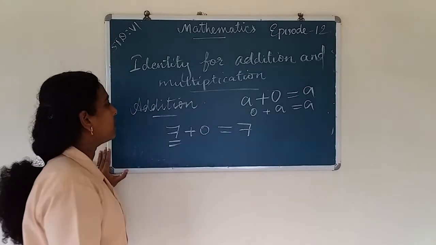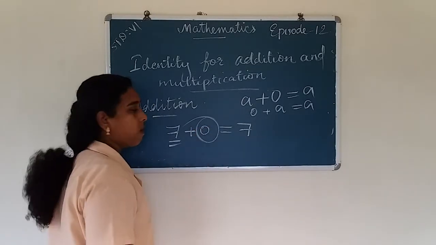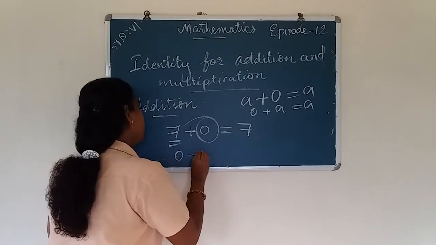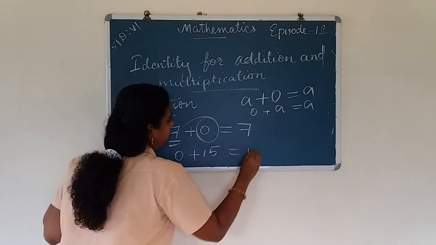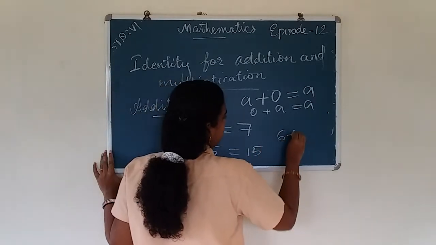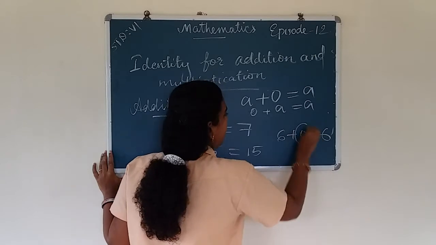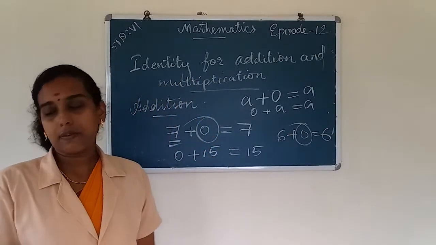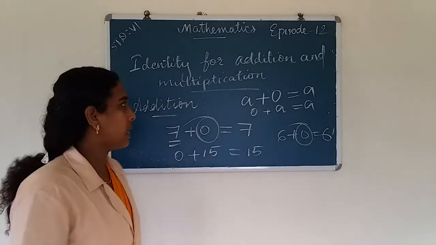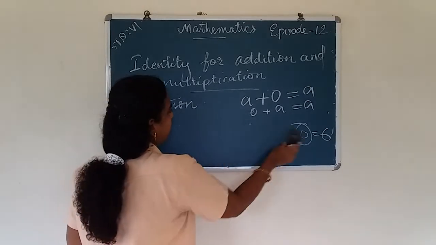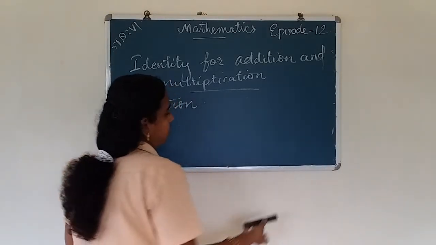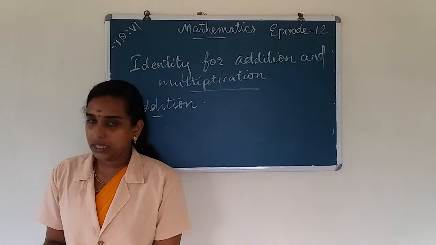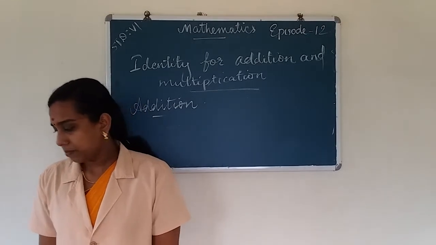So 0 is the identity for whole numbers. Another example: 0 plus 15 gives 15, and 6 plus 0 gives 6. So we can add 0 to any whole number, then the answer is the same whole number. So 0 is the additive identity of whole numbers.